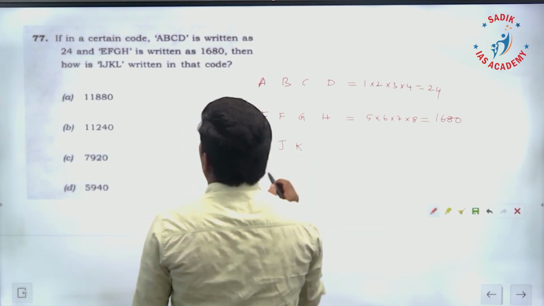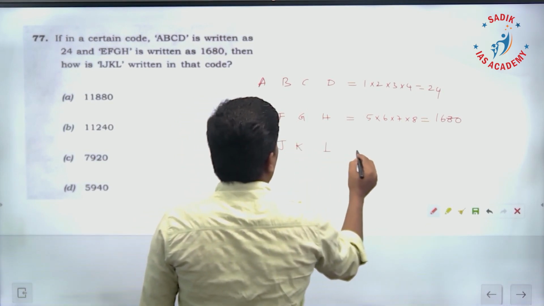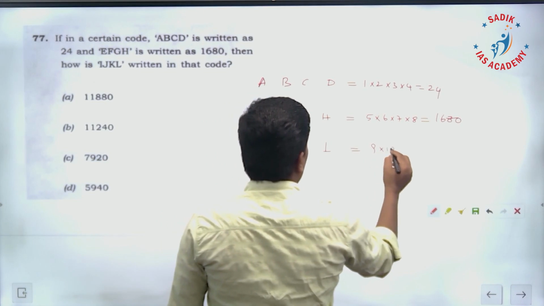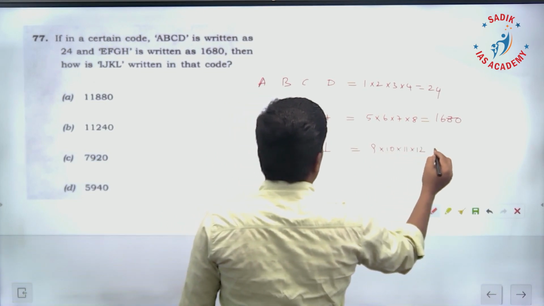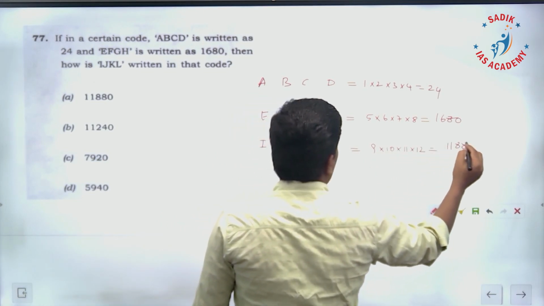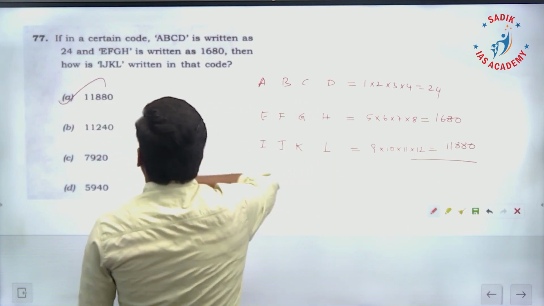Next what? IJKL, that's what they are asking. So, 9 into 10 into 11 into 12. If you multiply, we will get 11880. The answer for this question is A.